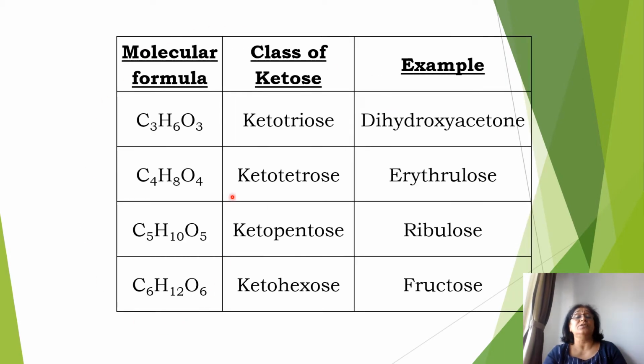Now these are ketoses. Here one of the groups is a ketonic group. So the molecular formula C3H6O3 is ketotriose, because 3 carbons are there. Example is dihydroxyacetone. Then C4H8O4 is ketotetrose, example is erythrulose. C5H10O5 is ketopentose, example is ribulose. And C6H12O6 is ketohexose, example is fructose.